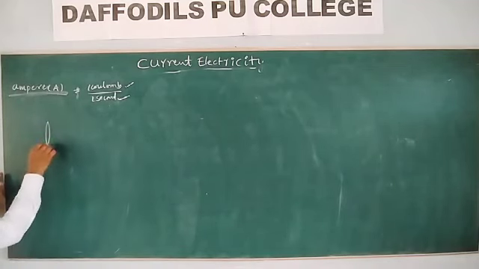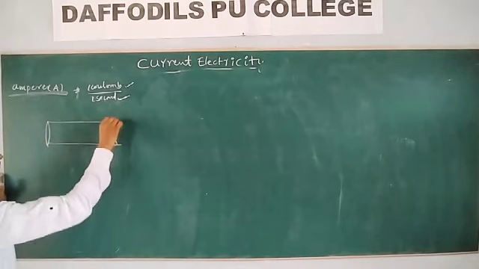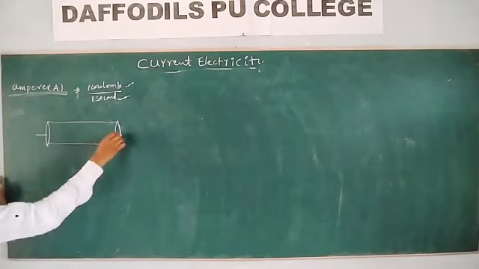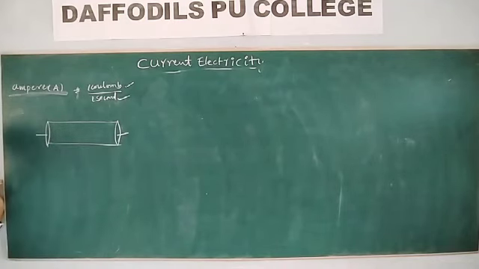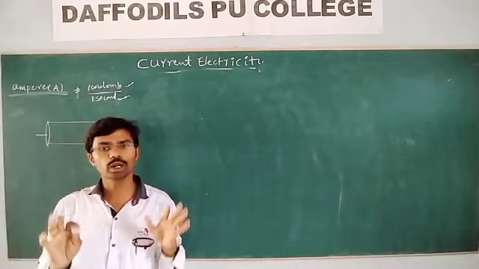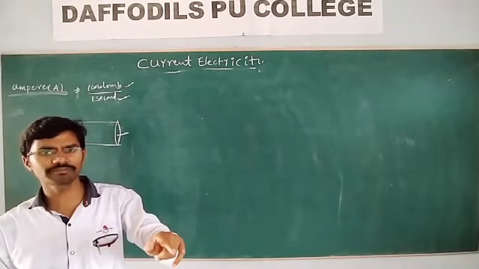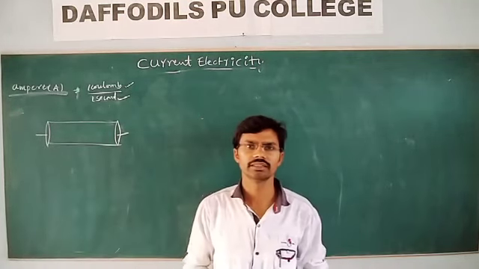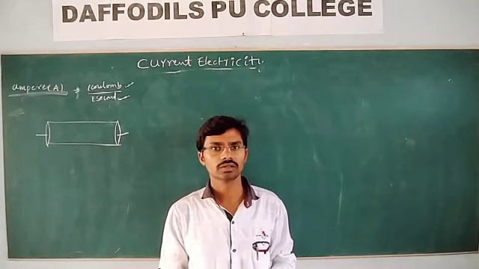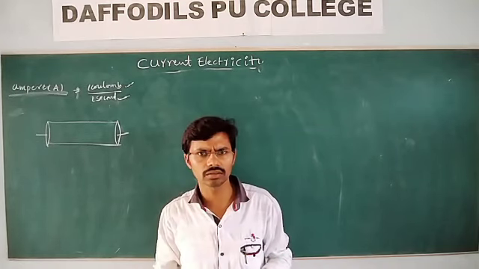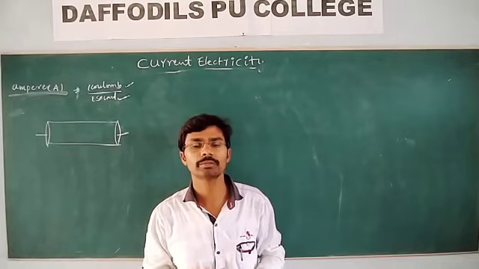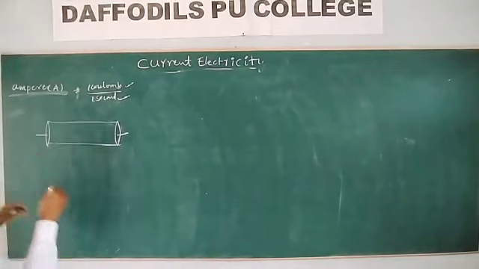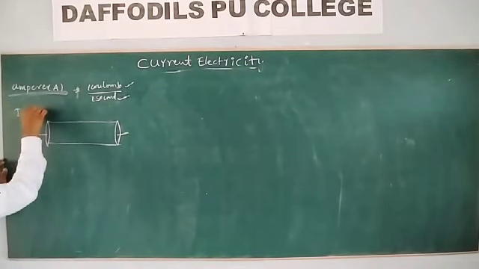Now we have taken a metallic conductor. In this conductor we have a large number of free electrons. Do we get electric current? You take an iron rod. If you touch it, do you get an electric shock? No. Why? Because there is no potential difference, in the absence of an electric field.